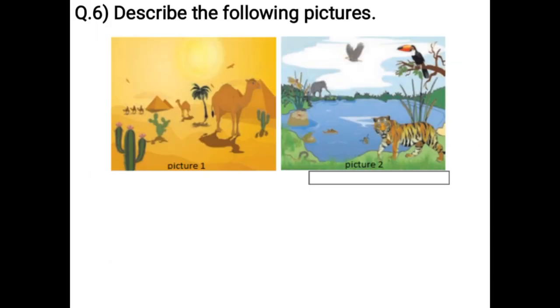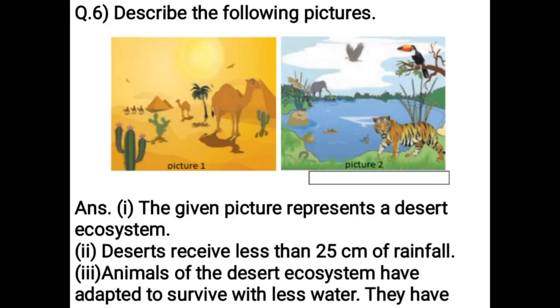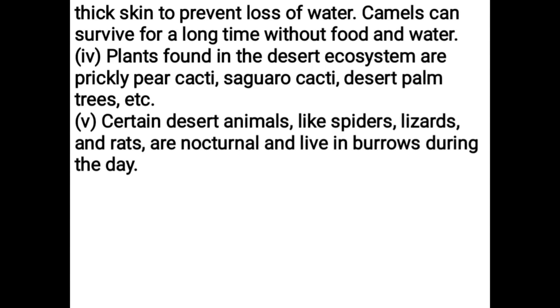Describe the following pictures. The given picture represents a desert ecosystem. Deserts receive less than 25 cm of rainfall. Animals of the desert ecosystem are adapted to survive with less water. They have thick skin to prevent loss of water. Camels can survive for a long time without food and water.